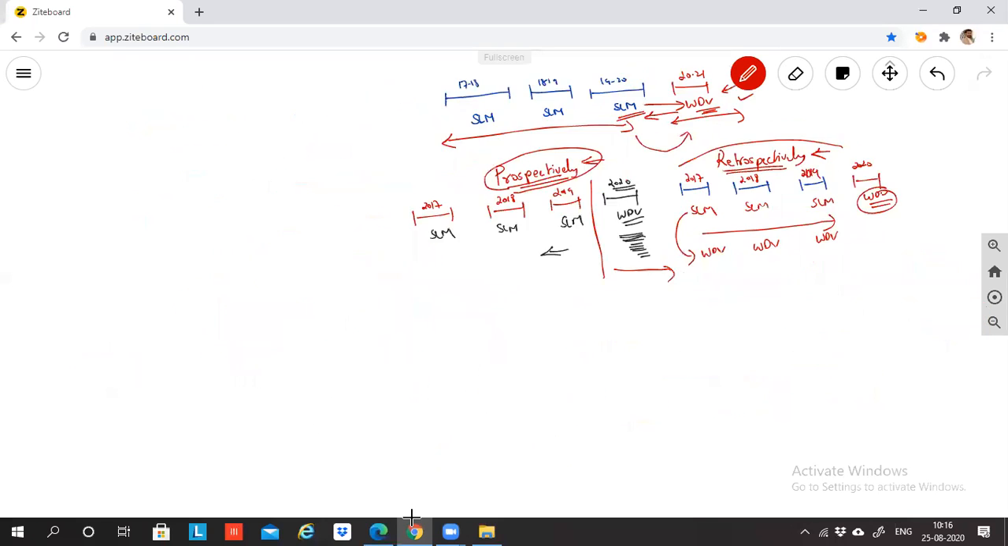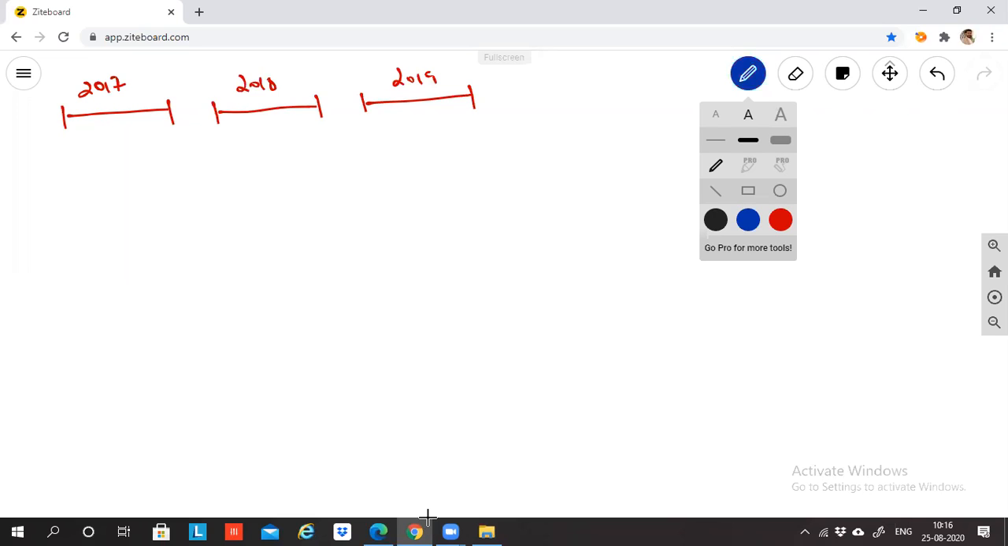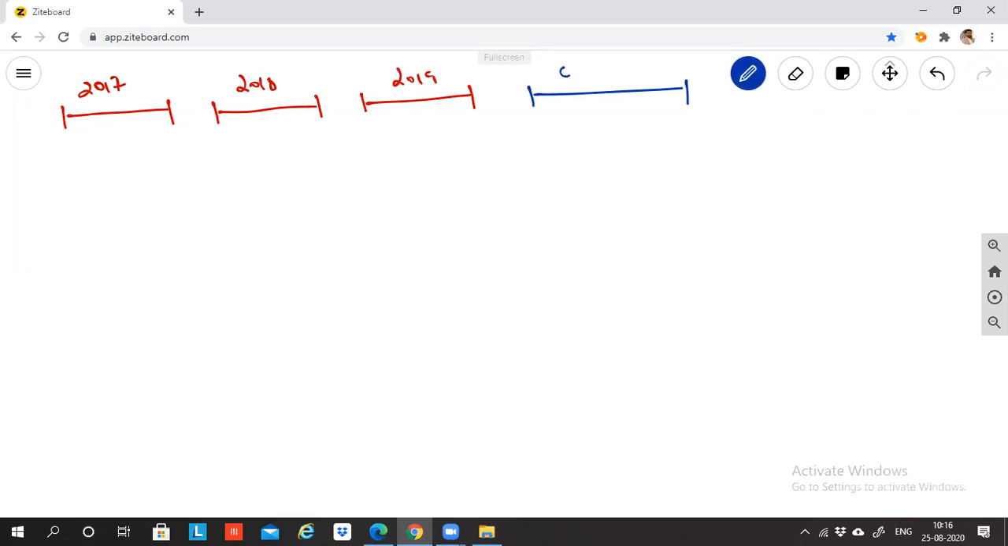Okay, now let's understand this question. They're telling us that from 1st January 2017 onwards, the financial year is January to December, an independent year. So this is 2017, 2018, 2019, the past years. Now we are in the current year, 2020. So far in the past, what method was applied?